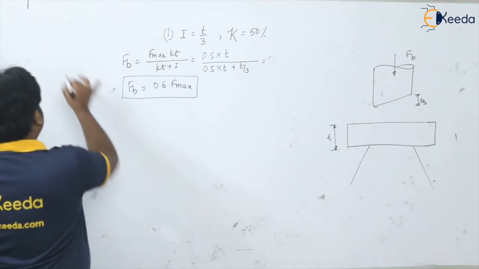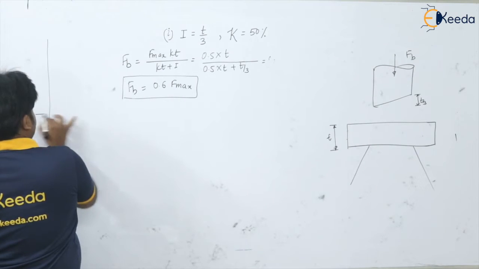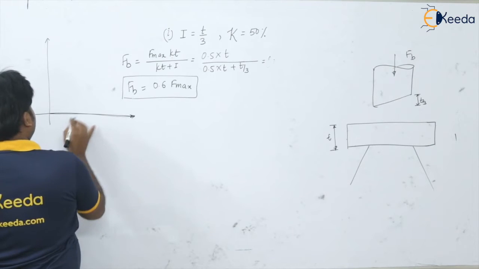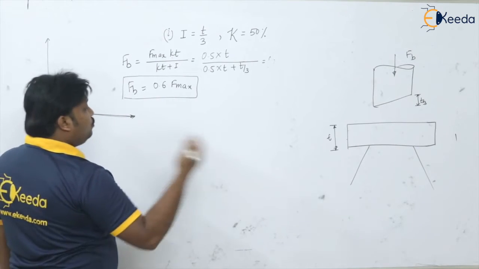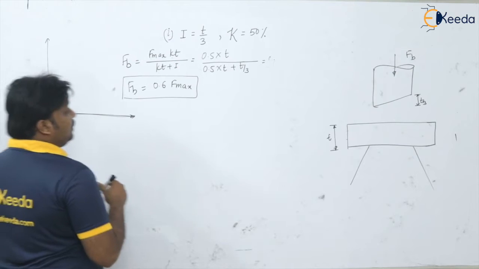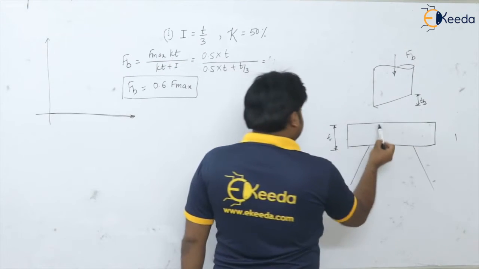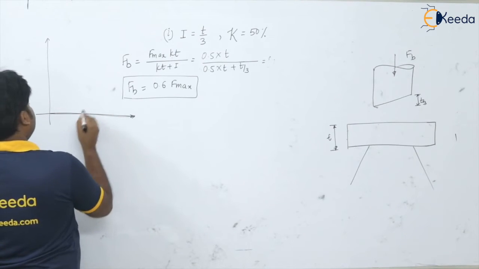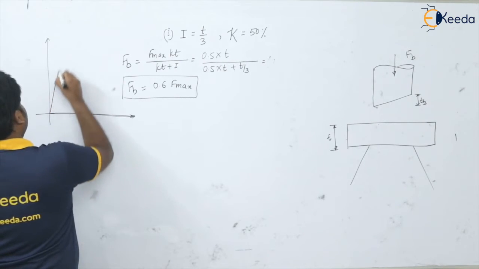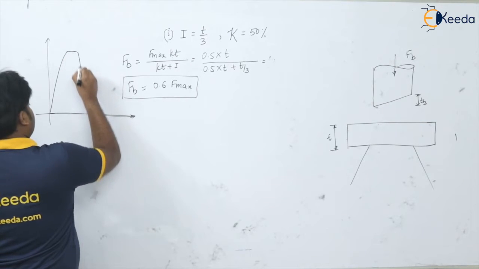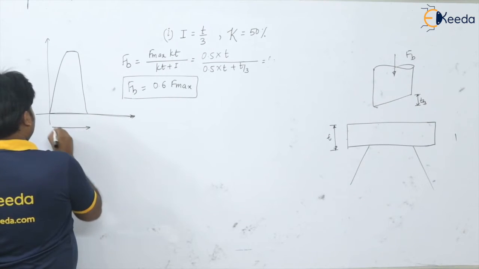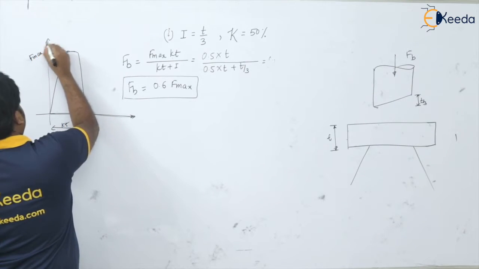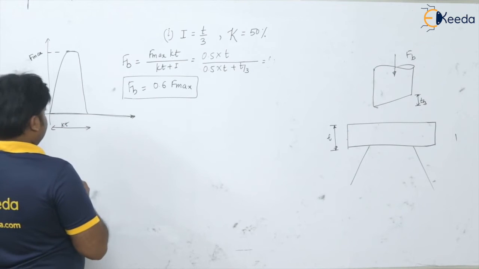Yes. So if I plot this force or load versus punch travel, initially there was no shear, so the punch travel was how much? The KT only, isn't it? So for KT you are having the maximum force, say like this. So this was KT and this was the maximum force. Okay, now what happened?